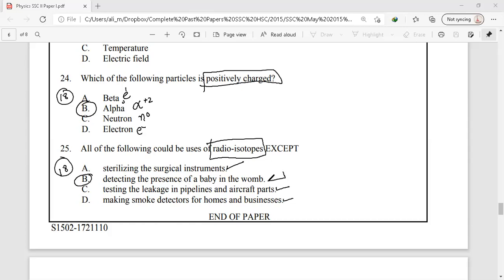or rather this process is carried out by using ultrasound. We have studied this use in chapter number 11, that is sound, in which we studied several uses of ultrasound. Among those, detecting the presence of a baby in the womb was one of them. So the correct option for question number 25 is option B.